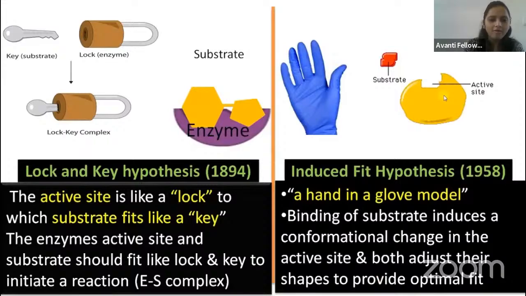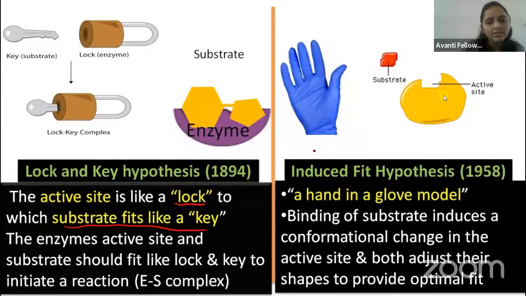Then the lock and key model, I have told you just now, right? What they tell in the lock and key model is that the active site in the enzyme is a lock and the substrate fits like a key. But it is not true for all enzyme sites.